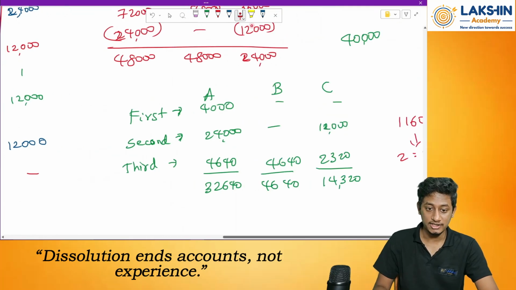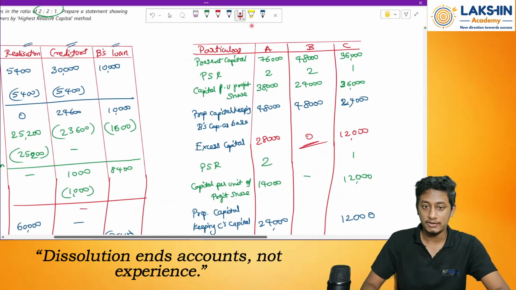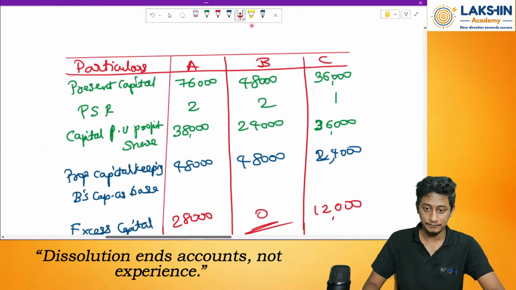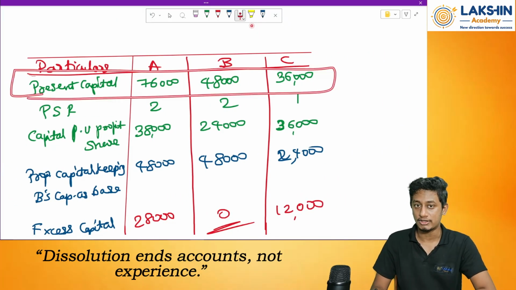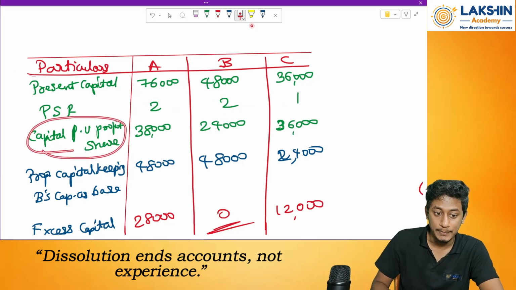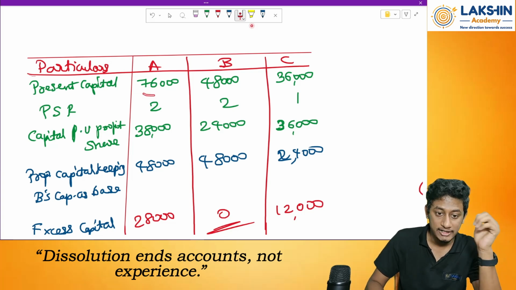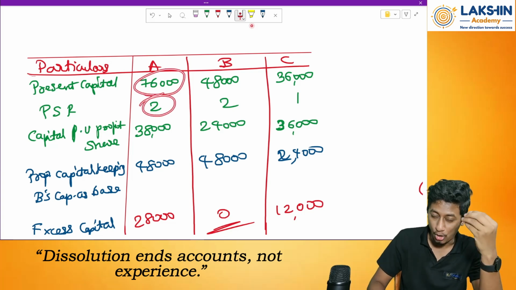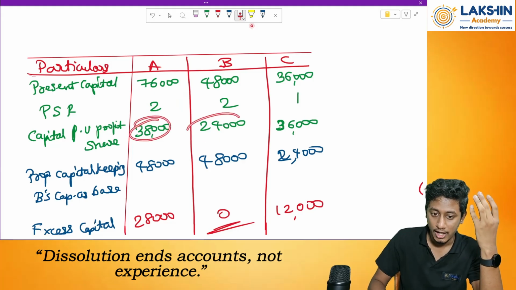So please follow this step properly and try it out. First of all, I will just glance through it for you. First, we write down whatever opening balance of capital is given to us. Then write down the profit sharing ratio. Then find out the capital per unit of profit share. So divide 76,000 by 2, or whatever the profit sharing ratio given to you, and you will get these balances.